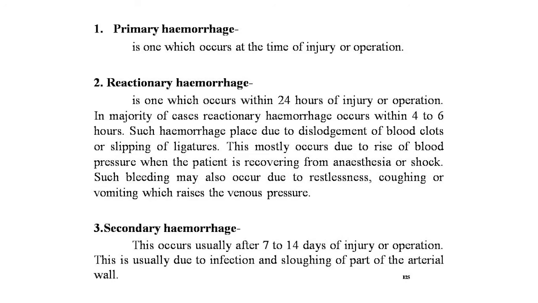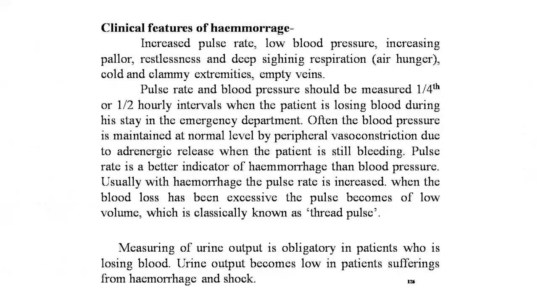And third is the secondary hemorrhage. This occurs usually after 7 to 14 days of injury or operation. This is usually due to the infection and slipping of part of the arterial wall. Now the next point is the clinical features of hemorrhage.